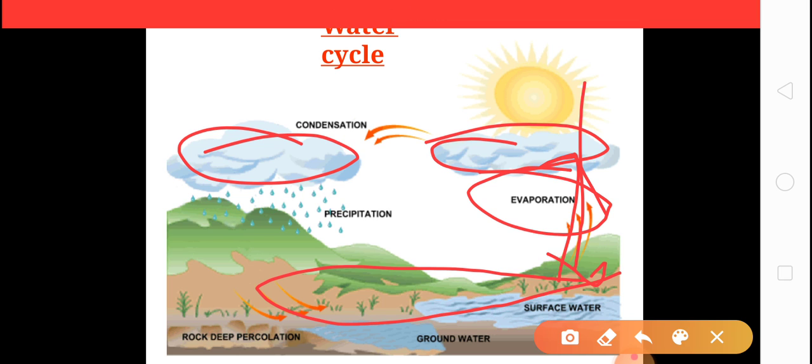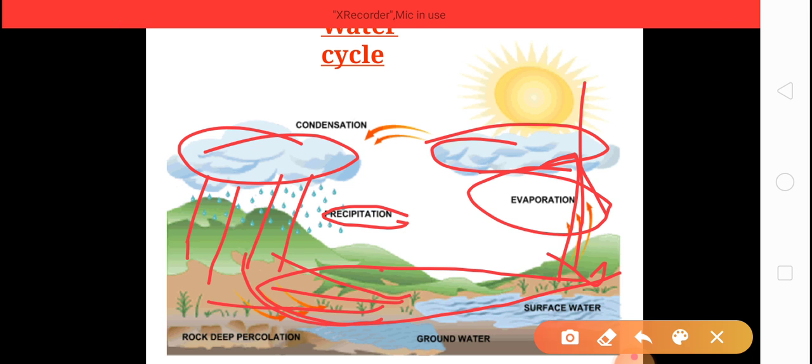Now third, precipitation. When the water falls on the earth in the form of snow or rain, it is called precipitation. Now this water again goes to the sea and this process is called the water cycle.